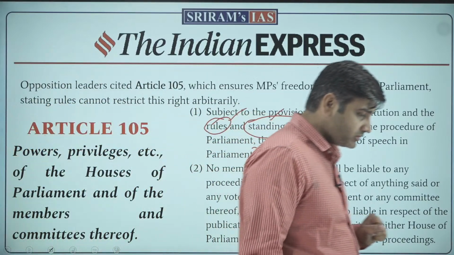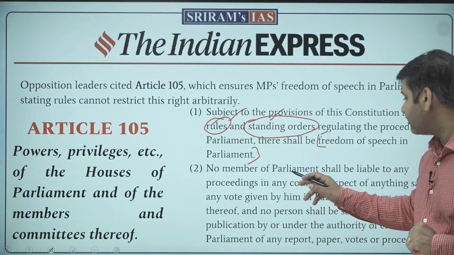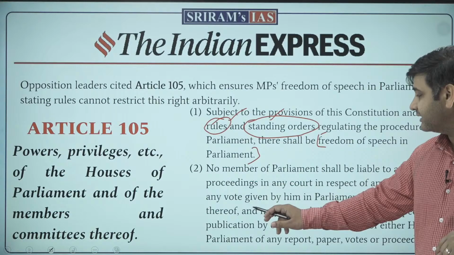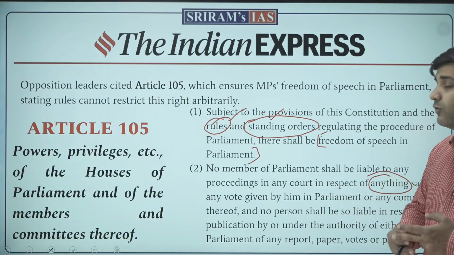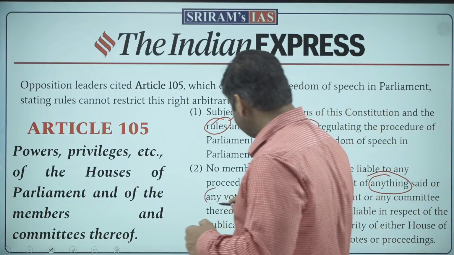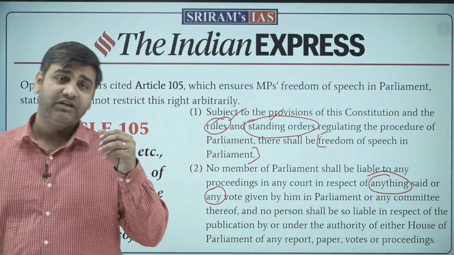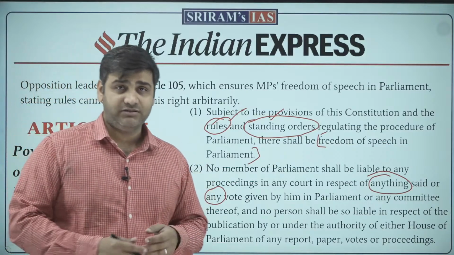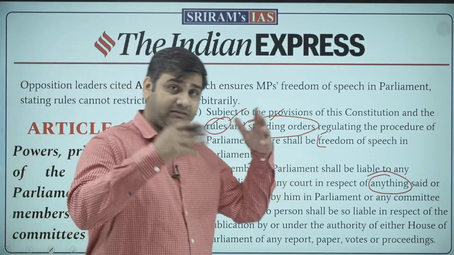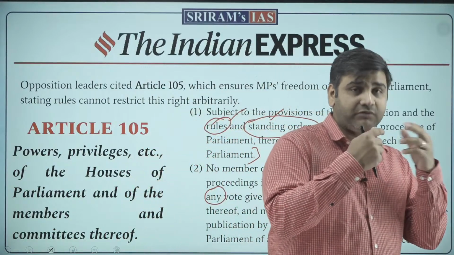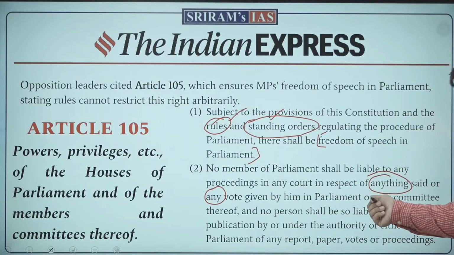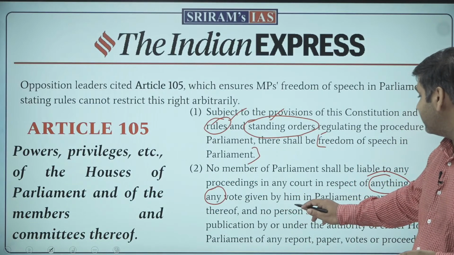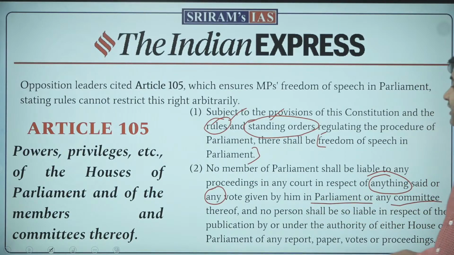Now look at the second clause, what it is saying. No member of parliament shall be liable to any proceedings in any court in respect of anything. Now this word anything has wider connotations, wider implications. Anything involves many things. It can be speech, it can be some sort of expression through so many things. So it is a very, very wide expression. Anything said or any vote given by him in the parliament or any committee thereof.